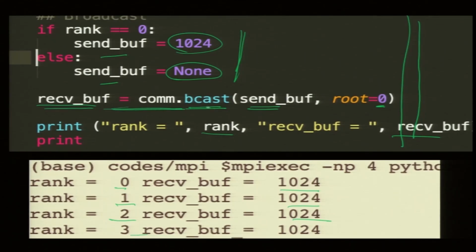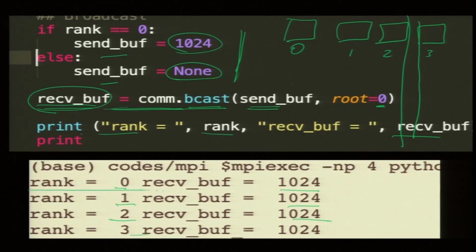By the way, process 0 is transmitting but also receiving, because by definition broadcast comes to everybody. So, this is the memory of process 0, 4 memory blocks: process 0, process 1, process 2, process 3. They are separate memories. Process 0 is printing this line.